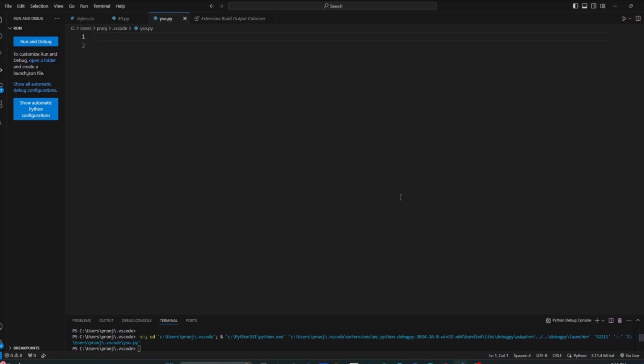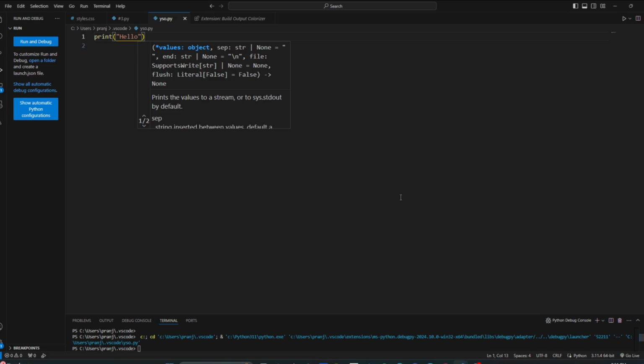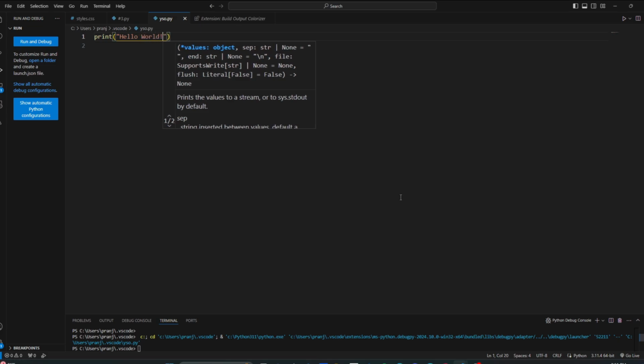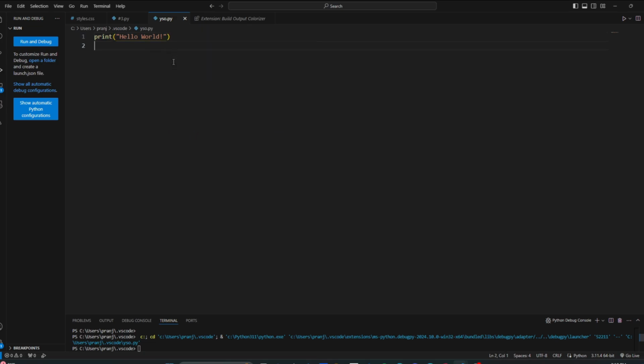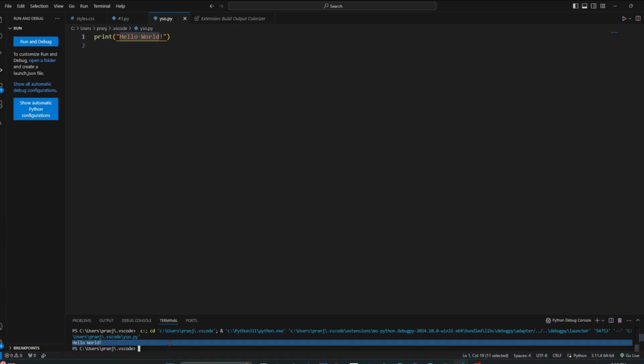We're going to start with print. And then we're going to write a string here. So let's write hello world. That's it. Now what a print statement does is it's going to output hello world, the string, into your terminal. So let's run it. And down at the bottom here, you can see that it prints hello world. That's it. That's the key function of printing.